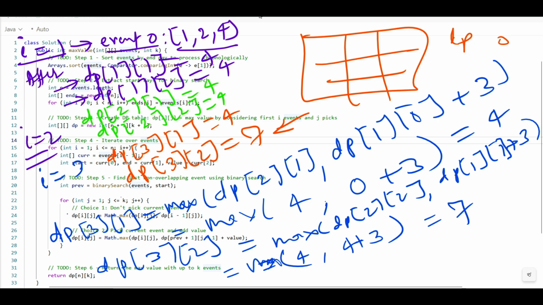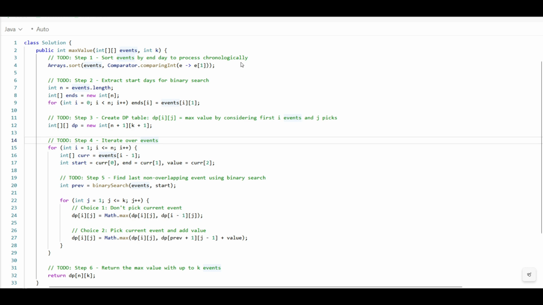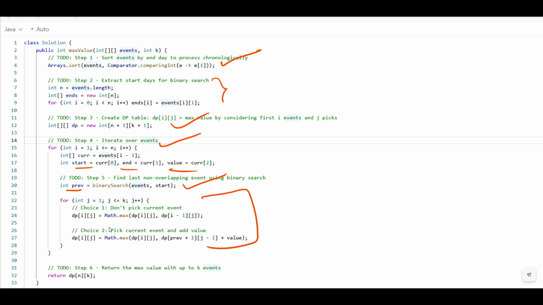I hope you understand, right? Now you can understand why we have done sorting first, then we have defined these things, to do the binary search, right? And we have the dp table, and we have to iterate over all the events. This is your I, right? You have to find the start, end, and the current value, right? And you will do the binary search, you will find the previous, right? You have these two choices: either you will pick or you will not pick. And then you will keep storing this, and finally you will return dp at n and k.